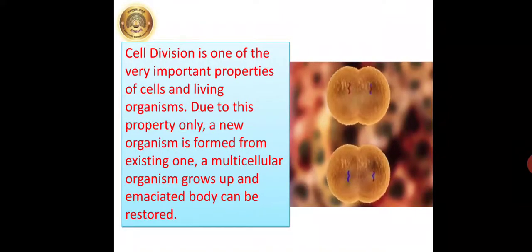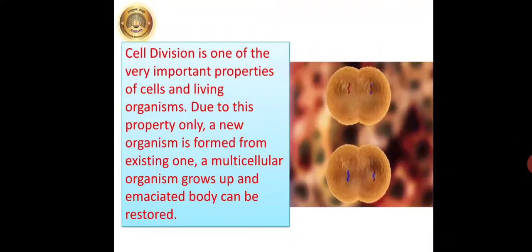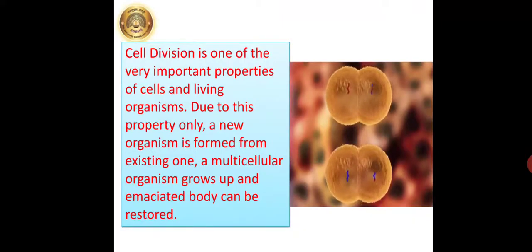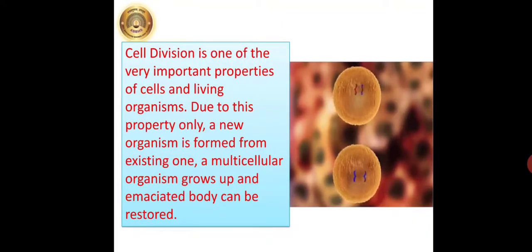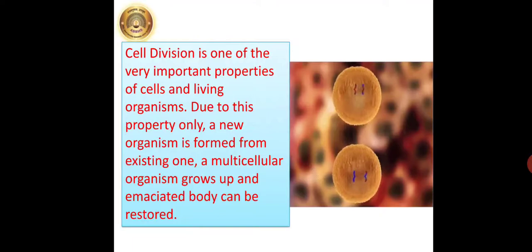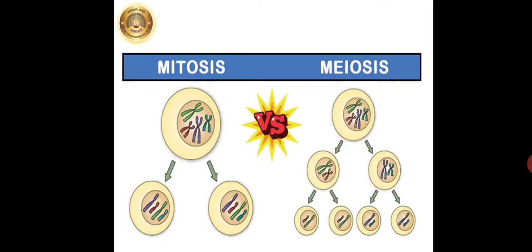Now students, all of you know that our body is multicellular, which is made up of many cells. These cells have a definite period of life. So after that, new cells are developed by the help of cell division. And so cell division is necessary for the growth and development of the body as well as for the repair of the body. There are two types of cell divisions, mitosis and meiosis. Mitosis occurs in somatic cells and stem cells of the body, whereas meiosis occurs in germ cells.